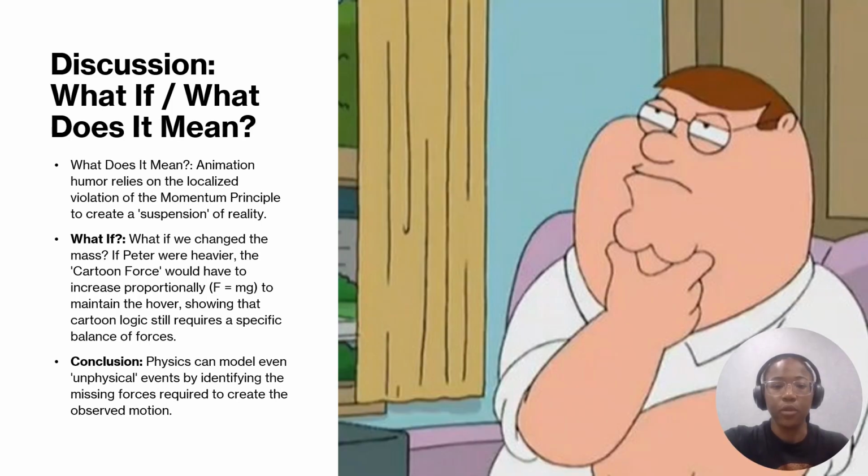What does this mean for our understanding of physics? It shows that comedy in animation is essentially a temporary override of the momentum principle. To answer a what-if question, if we increase the mass of the character, the required cartoon force would have to increase proportionately to maintain the hover. This highlights that even in a fictional system, the relationship between mass and force remains the essential governing factor.